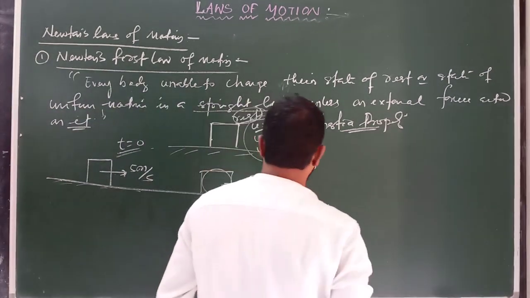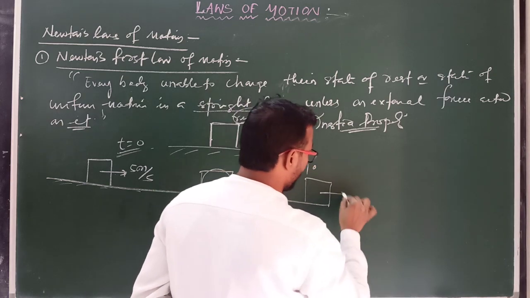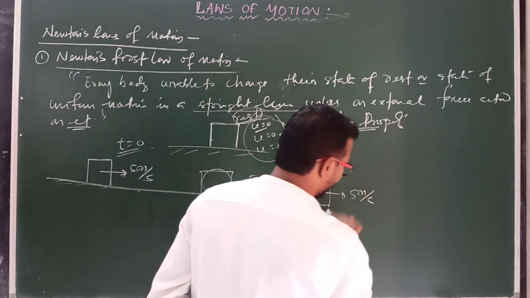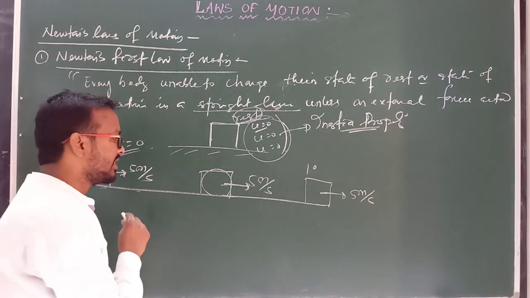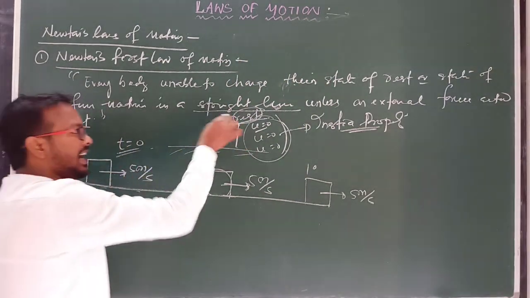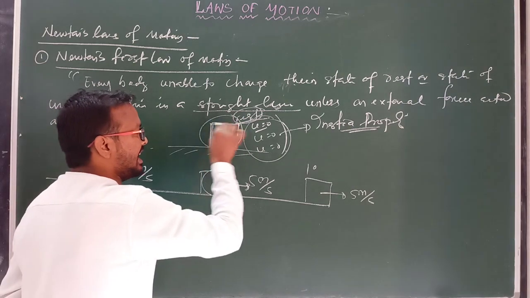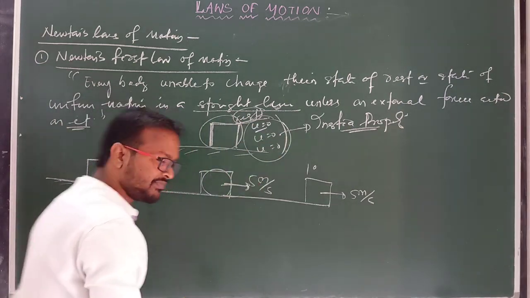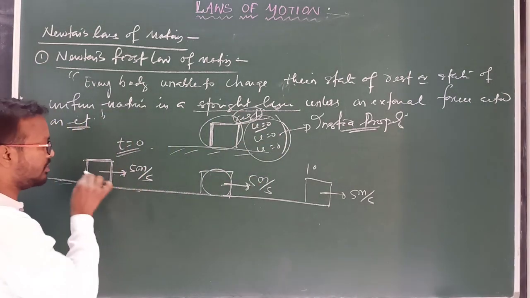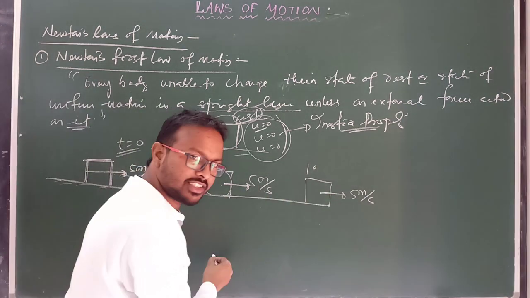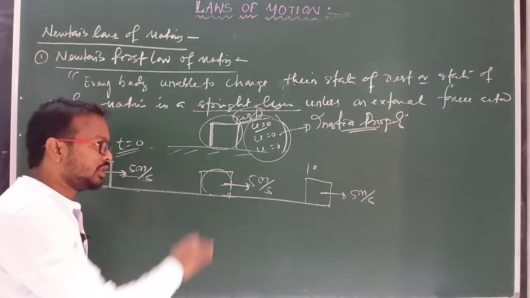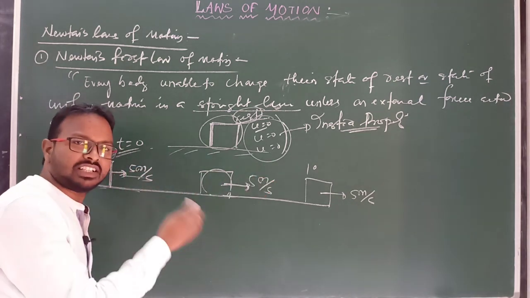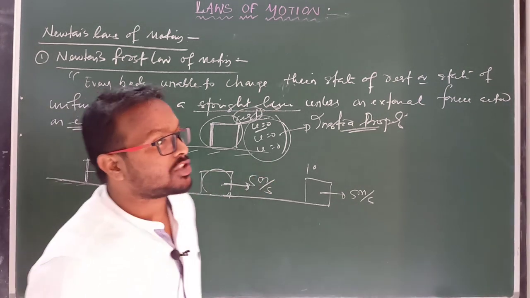After 10 seconds, again the body is moving with the same velocity 5 meter per second, again in the same straight line direction. So the body which is initially at rest remained at rest. The body which is moving with uniform velocity in a straight line direction will continue its state of motion unless an external force